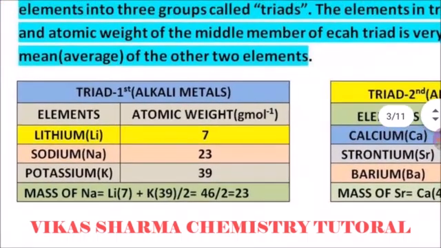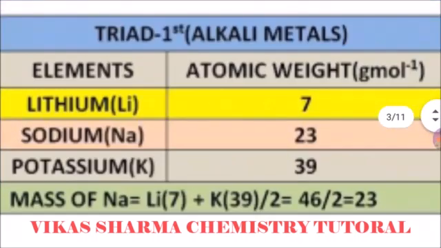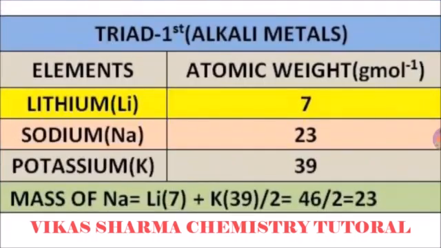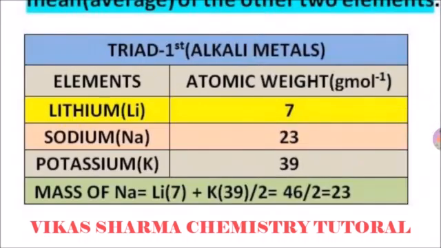Let's take the example of alkali metals. The first one, lithium, has atomic weight 7 gram per mole, and potassium is 39, and the middle member sodium has atomic weight 23. The mass of the first member lithium added to the mass of the last member potassium, divided by 2, gives the arithmetic mean. So 39 plus 7 is 46, divided by 2 is 23. It is similar to the mass of sodium.